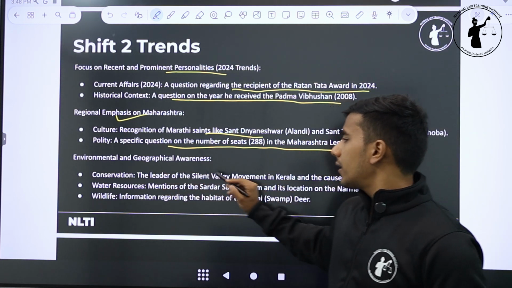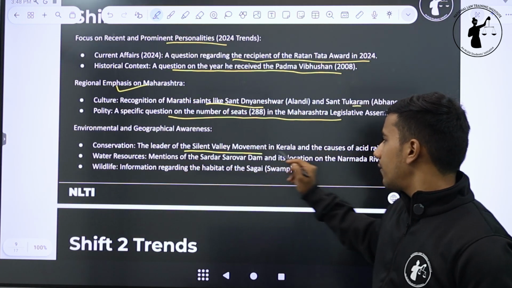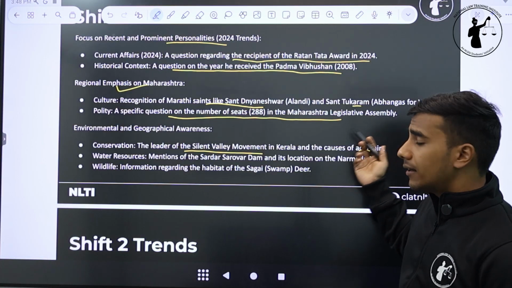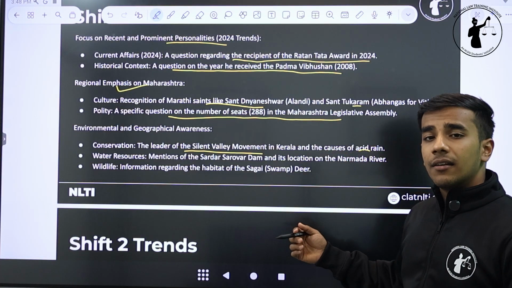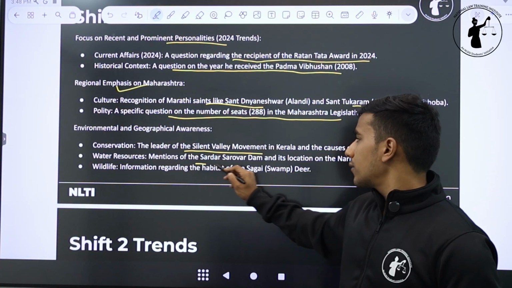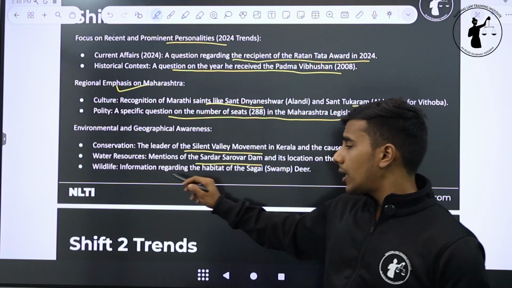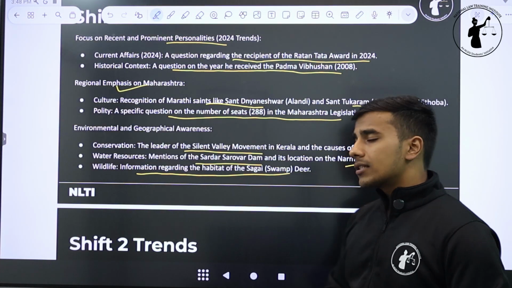Environmental and geographical awareness, some questions on the leader of the Silent Valley movement in Kerala and the causes of acid rain. Again, things that are in news and that you know by common sense. Mentions of the Sardar Sarovar Dam and its location on the Narmada River. Information regarding the habitat of the sagai, the deer.